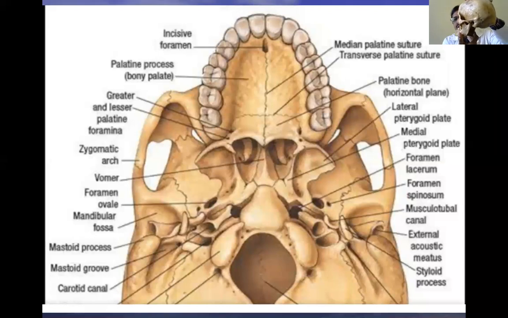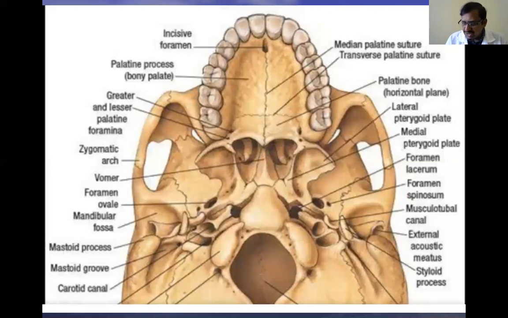What you are seeing here is the temporomandibular joint. This is the joint between the head of the mandible and the articular tubercle and mandibular fossa of the temporal bone. These are the bones taking part in the formation of the temporomandibular joint. In short form, we usually call it TMJ.